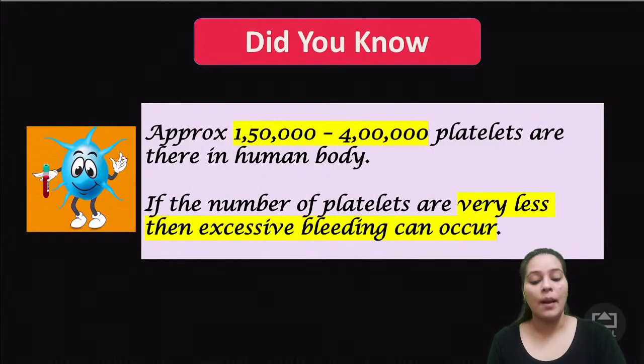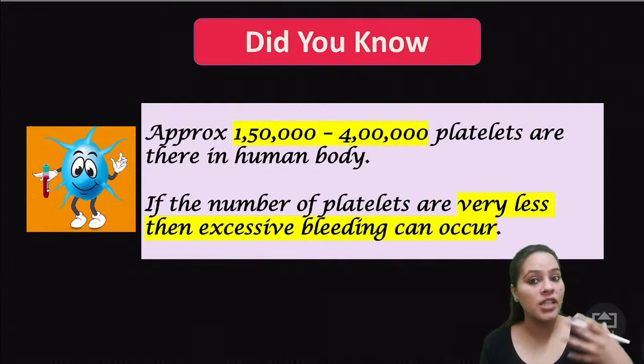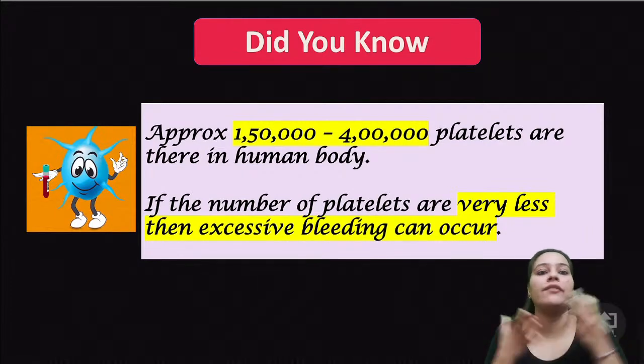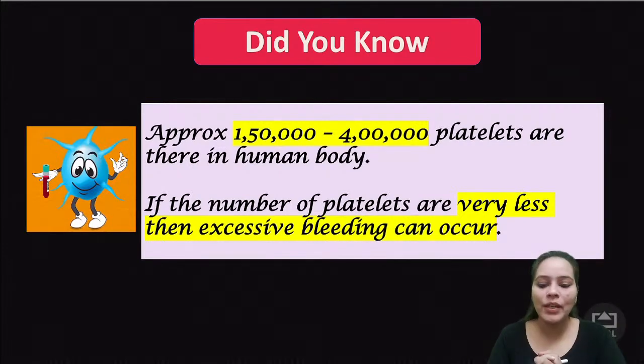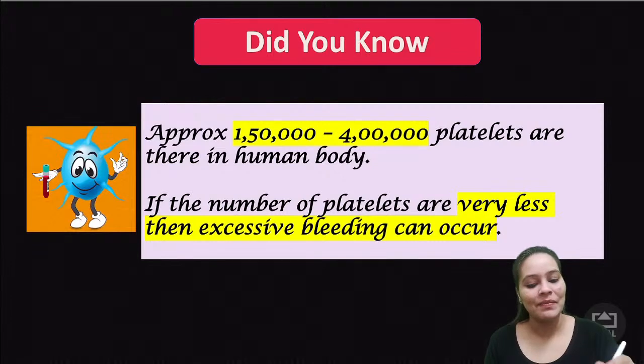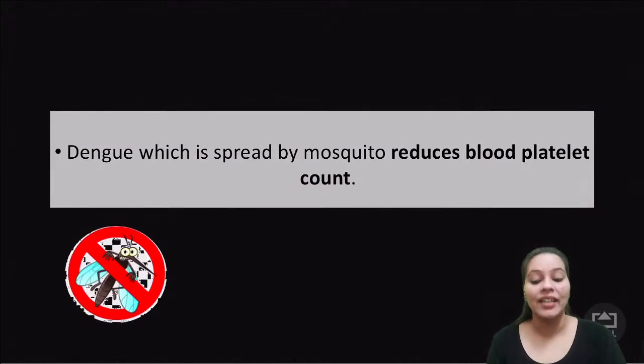Did you know approximately 1 lakh to 4 lakhs platelets are there in a human body? If the number of platelets are very less, the excessive bleeding can occur. बहुत ज़्यादा bleeding हो जाएगी क्योंकि stop ही नहीं होगा, network form ही नहीं होगा, blood stop नहीं होगा. तो how will it work? That is the reason. And dengue, which is spread by a mosquito, reduces the blood platelets count in a body.